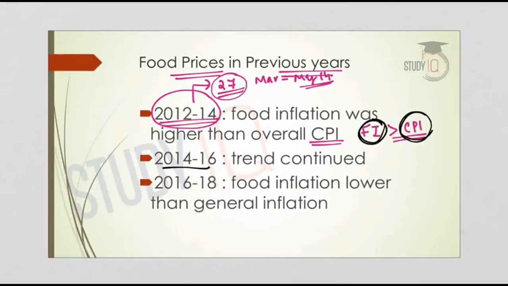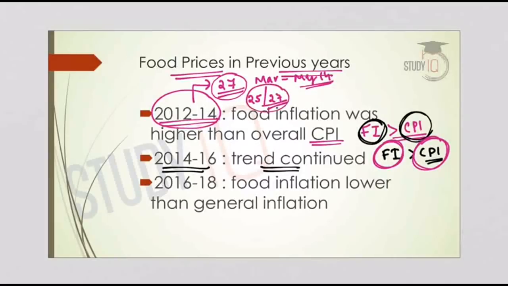Now coming to the 2014-16 period, the trend continued. That means food inflation was higher than the CPI. The price of food commodities in the market increased at a higher rate than the price of other consumer commodities. In the 2012 to 14 period, in 25 out of the 27 months considered, food inflation was higher. And in the 2014-16 period, out of 27 months, in 20 months the food inflation was higher than the consumer price index inflation.